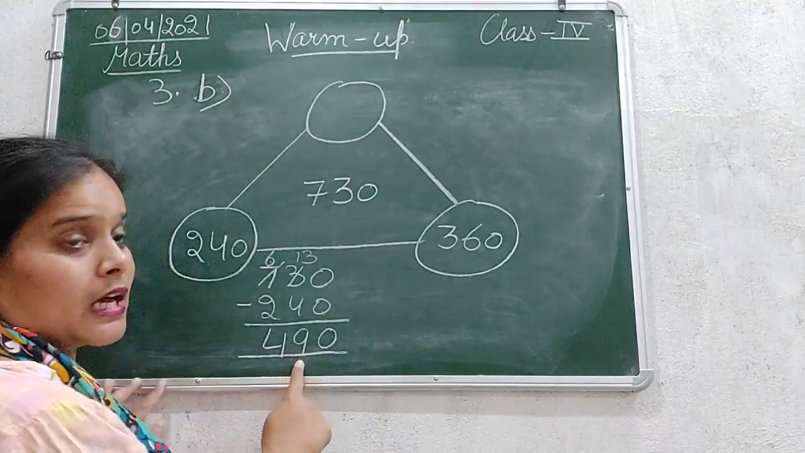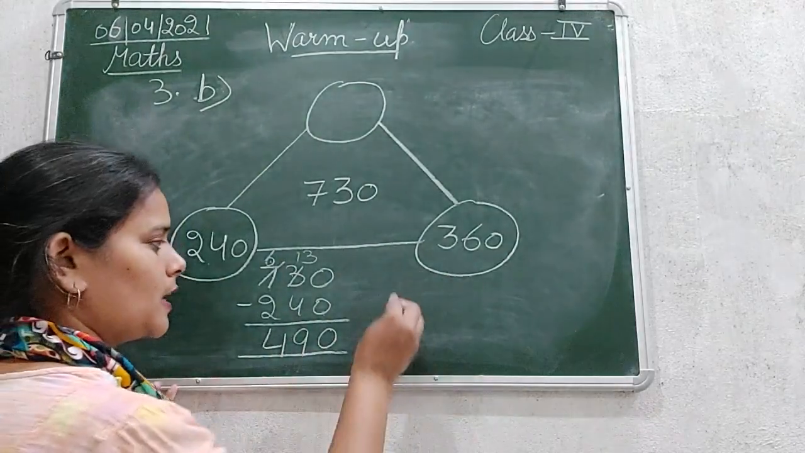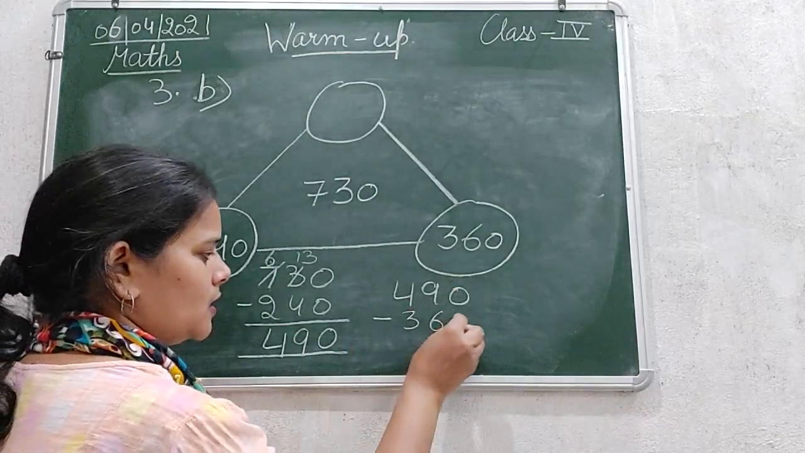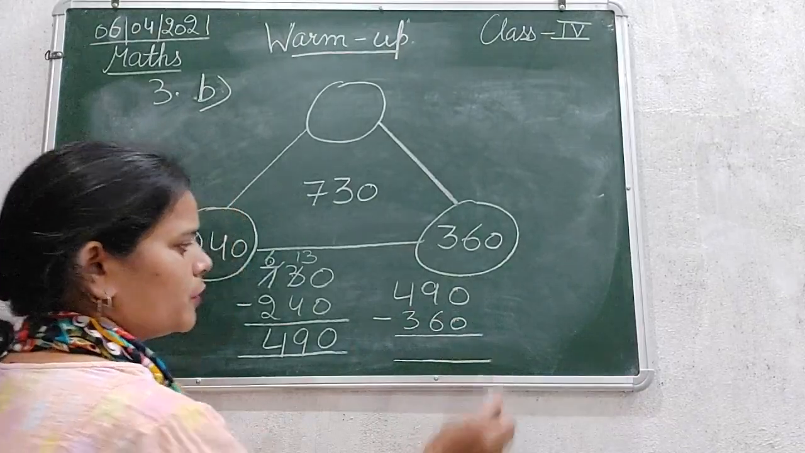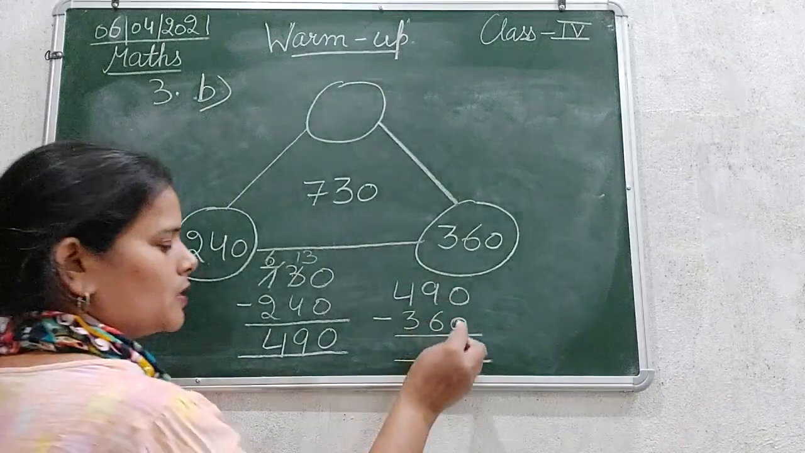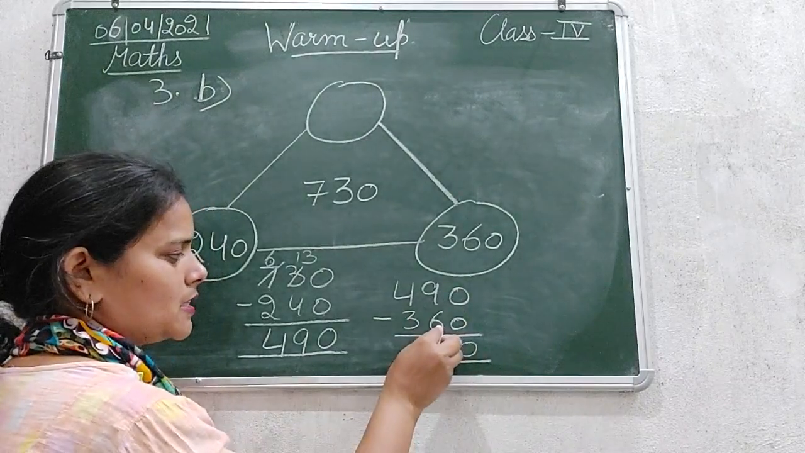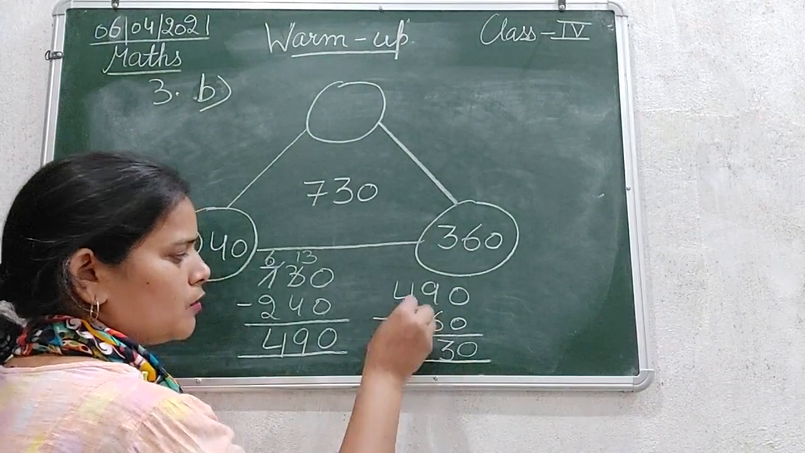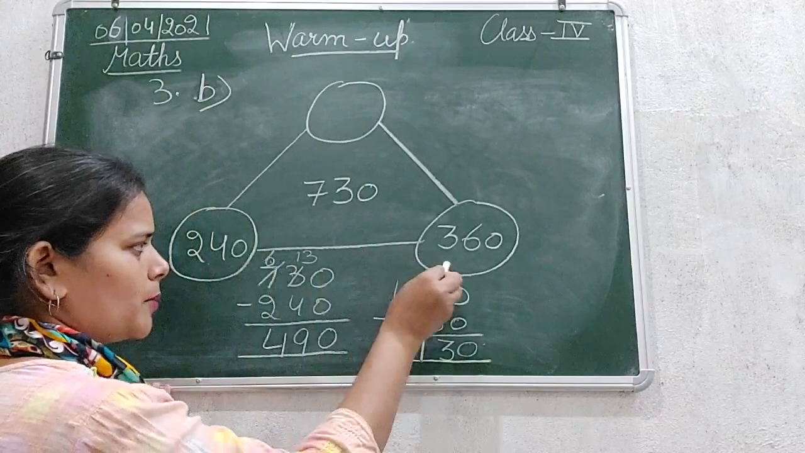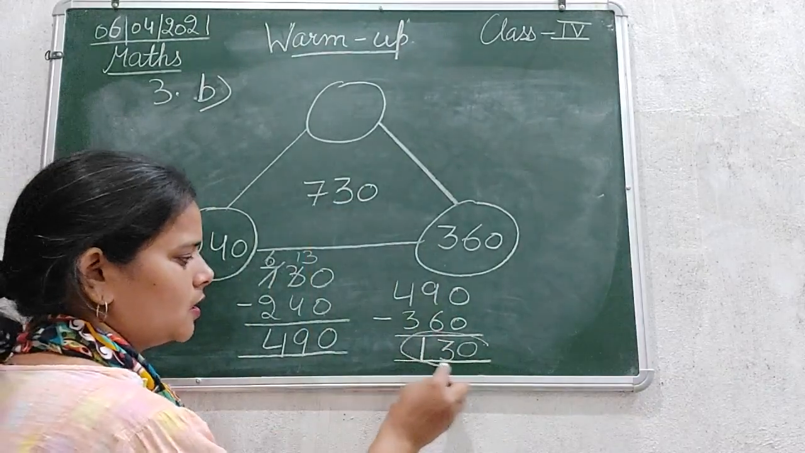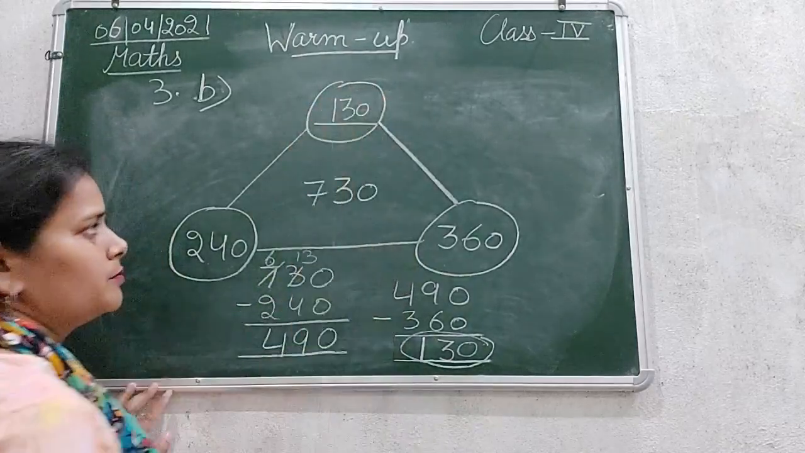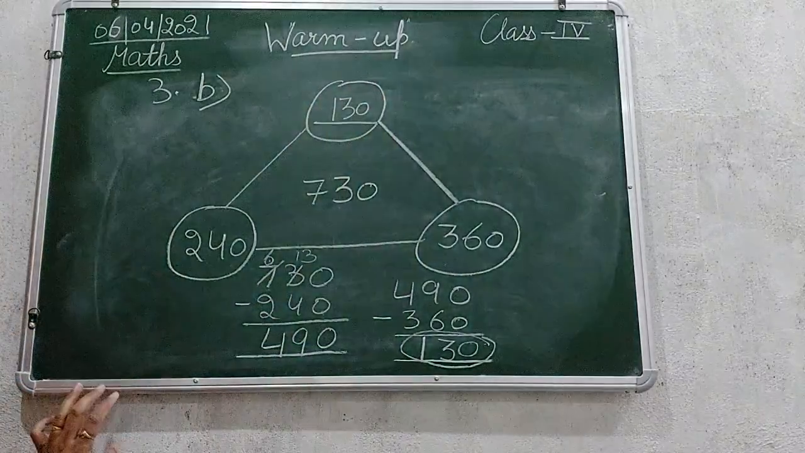So now from the answer we get, we will subtract the second number, that is 490 minus 360. 490 minus 360. 0 minus 0, 0. 9 minus 6, 3. 4 minus 3, 1. So, after subtracting these two numbers from the total, we got the answer, that is 130. And this will come in the blank circle.